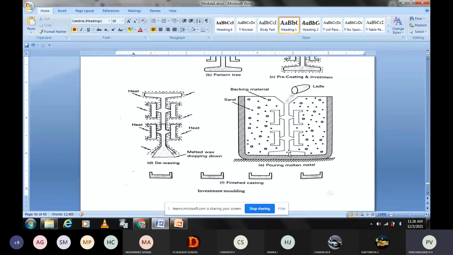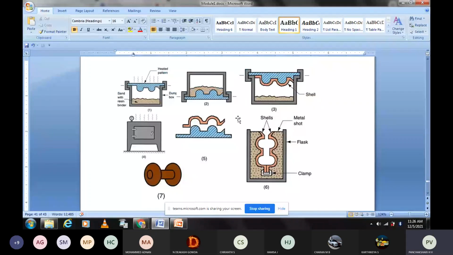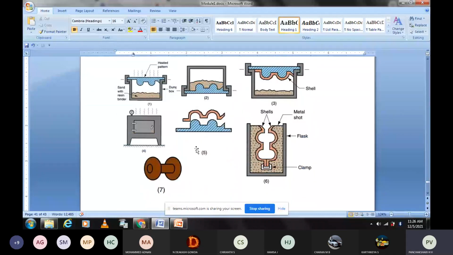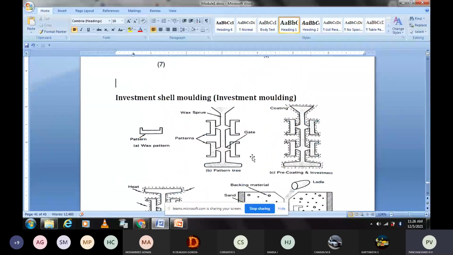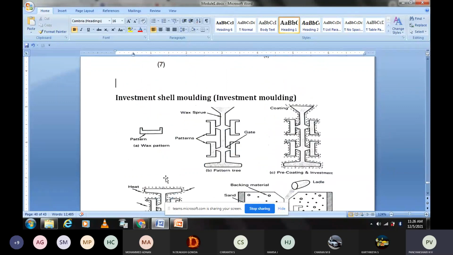So like this, it is exactly the same as the previous case. This one is called shell molding. This is called investment molding. The difference is that here we use a solid pattern, a pattern made of metal, which is normally used. Here the pattern is made of wax.